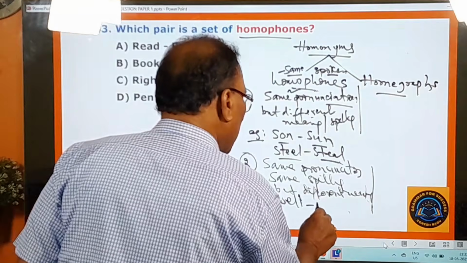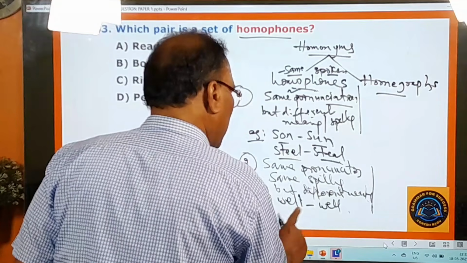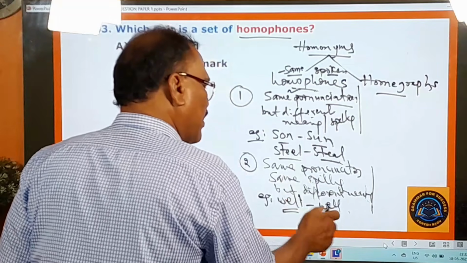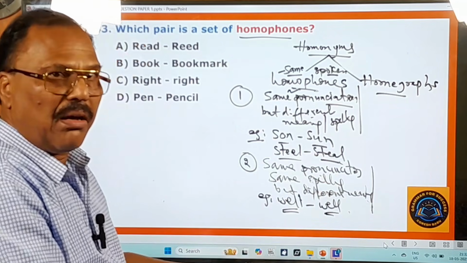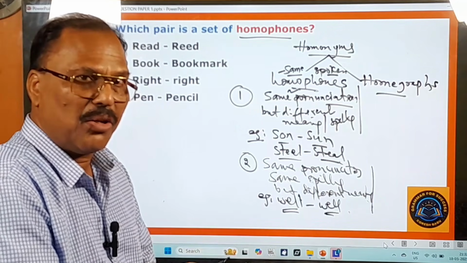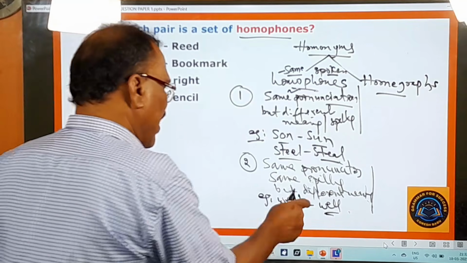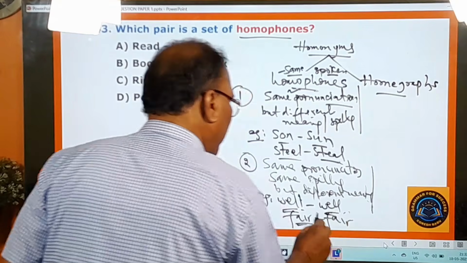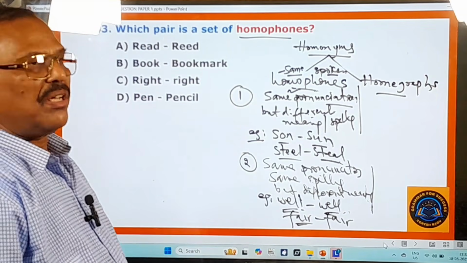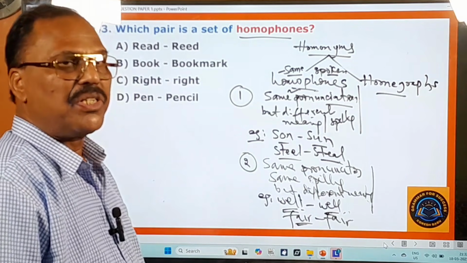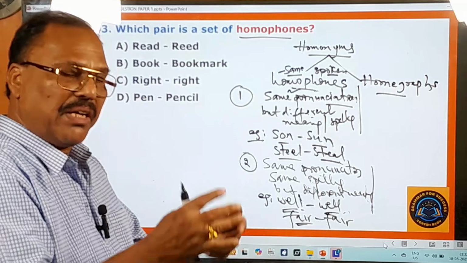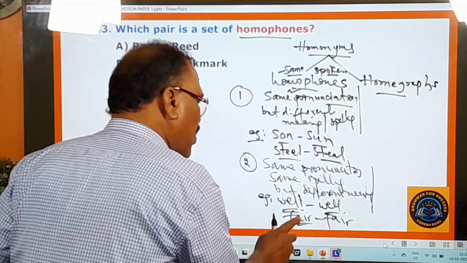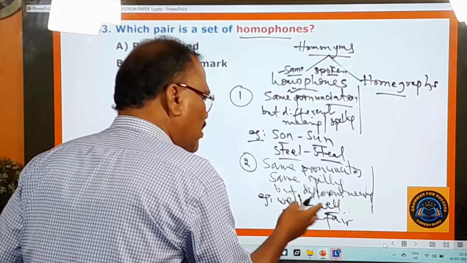And another well is also there, same spelling, same pronunciation, but different meaning. Well means a deep hole in the earth, called bavi in Telugu. And similarly fair is there, and another fair is also there. Fair means honest, so he is a fair man. Fair also means a very beautiful girl. All such meanings it conveys.